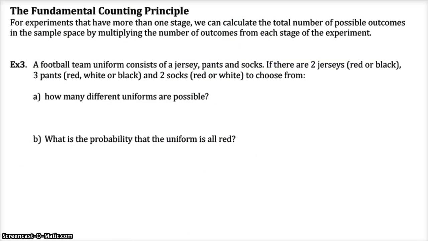All right, fundamental counting principle. Yeah, it sounds like a big deal. It kind of is, I guess, but it's not that hard. For experiments that have more than 1 stage, we calculate the total number of possible outcomes in the sample space by multiplying the number of outcomes. So if you're going to roll 2 dice, think about how big is the sample space of rolling 2 dice or rolling the same die twice. If you're going to roll 2 dice, well, you get to roll the die each time. You would think, well, there's 6 outcomes on the first die, and there are 6 outcomes on the second die, so there are a total of 36 outcomes.